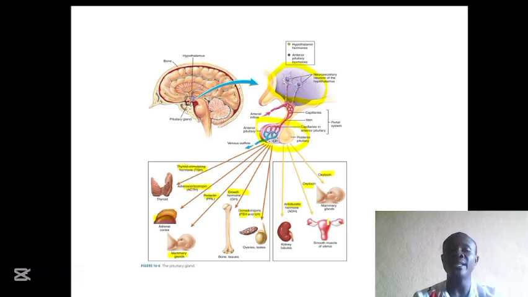The oxytocin acts on the wall of the uterus during labor in order to provide that powerful contraction. And the oxytocin also stimulates the milk letdown. That means the coming out of that milk from the breast.